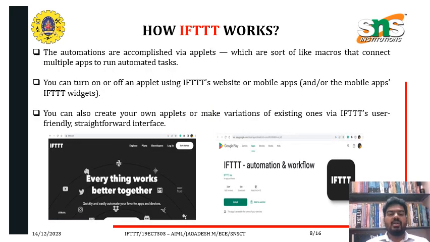How does IFTTT work? The automations are accomplished via applets, which are sort of like macros that connect multiple apps to run automated tasks. You can turn an applet on or off using the IFTTT website or mobile apps, or IFTTT widgets. You can also create your own applets or make variations of existing ones via IFTTT's user-friendly and straightforward interface.